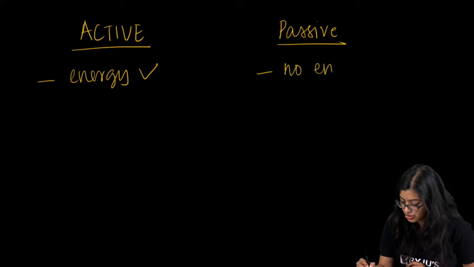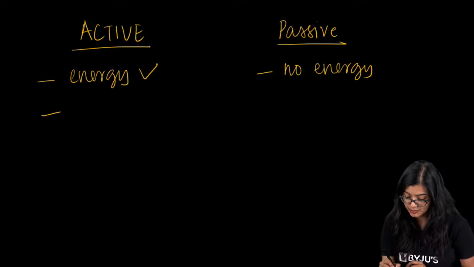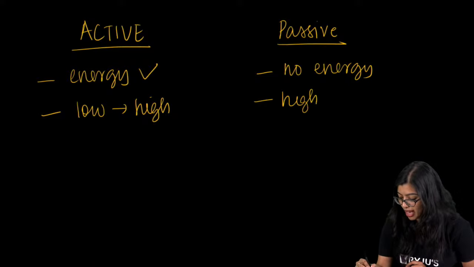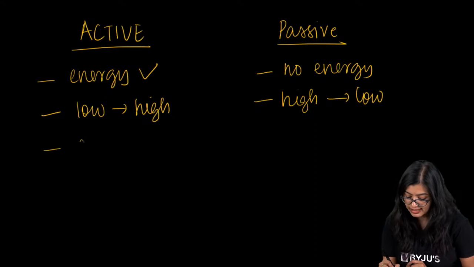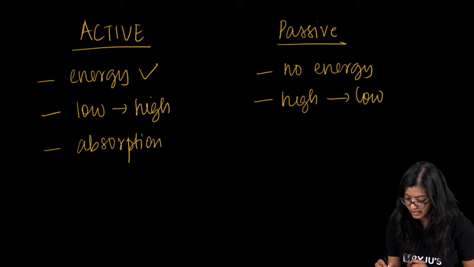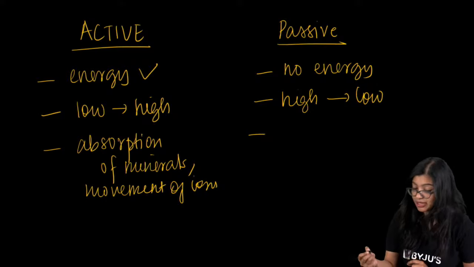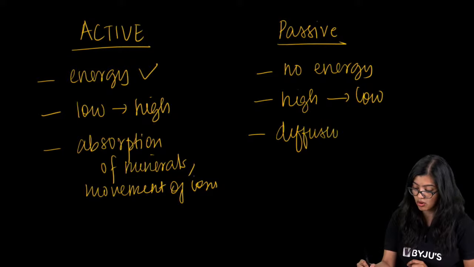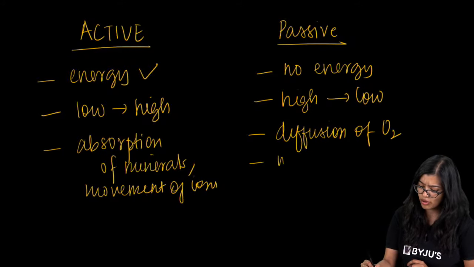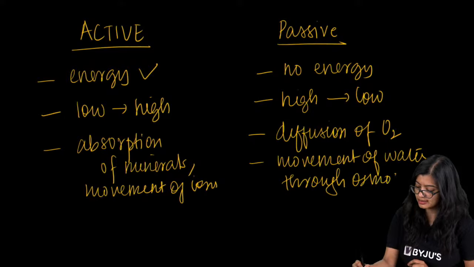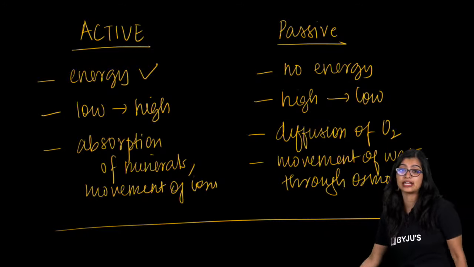In passive, no energy is required. In active, substances go from a region of low concentration to high concentration. In passive, they go from high concentration to low concentration. An example of active transport is absorption of minerals, or movement of ions. For passive, you can give the example of diffusion of oxygen or movement of water through osmosis.